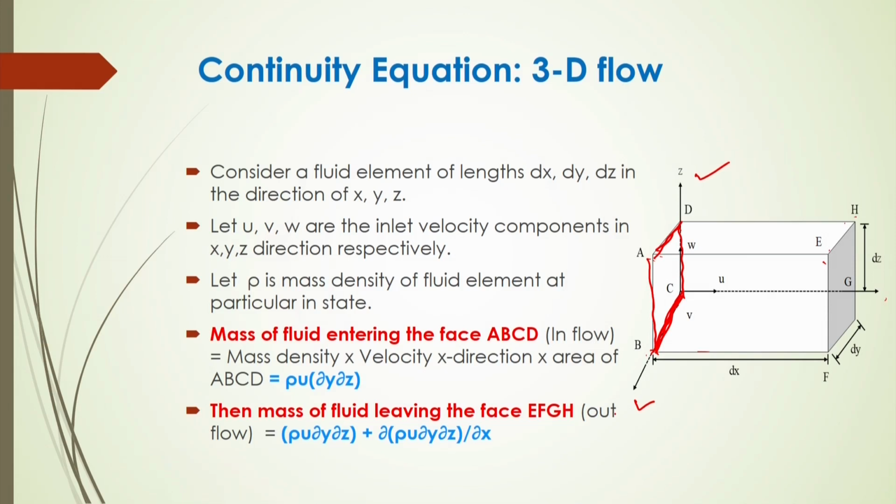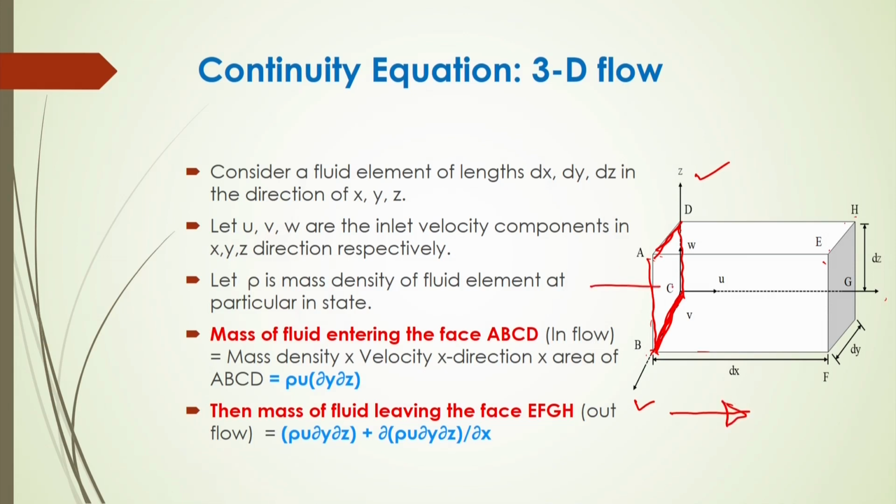Now, the question is: suppose u, v and w are the inlet velocity components in the x, y and z directions, and we consider the mass density of this fluid element to be rho at a particular instant. Then what will be the fluid entering the particular faces? Consider face A, B, C, D first. Suppose the direction of flow is in x.